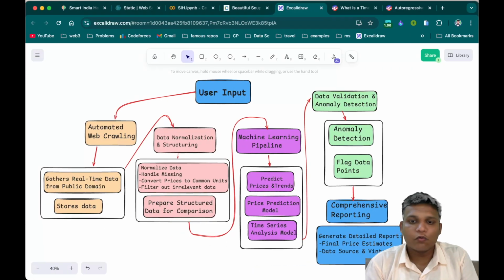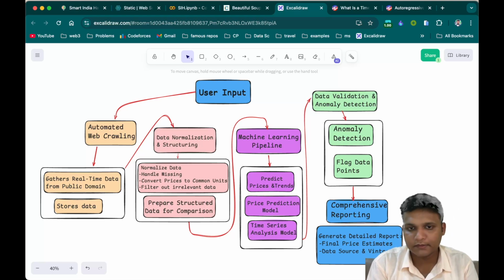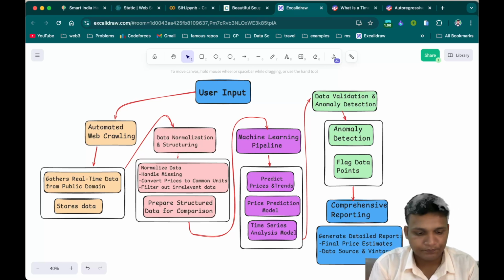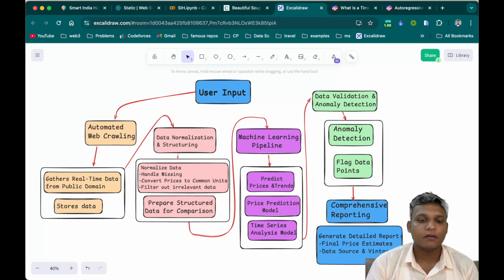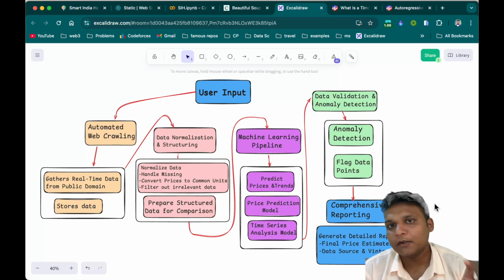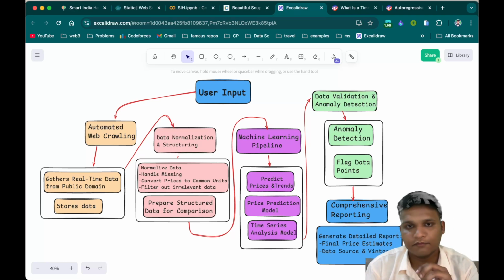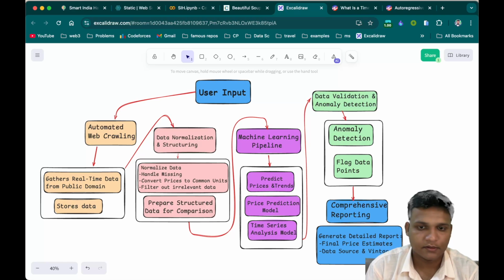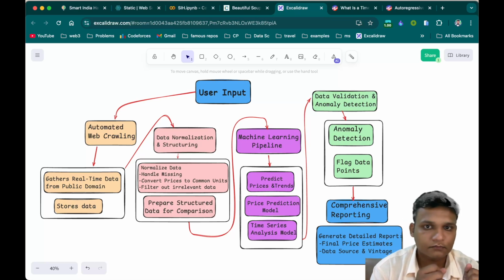Okay, so let's move further to the time analysis model. Why do we require that? Because the vintage factor is always going to be there, and also we need to forecast future price trends, right? The thing that is 100 rupees today might not be the same price after 5 months or 1 year. There will be some change in the prices depending on the markets, the trends, social media, influencers. A lot of things can be present there.